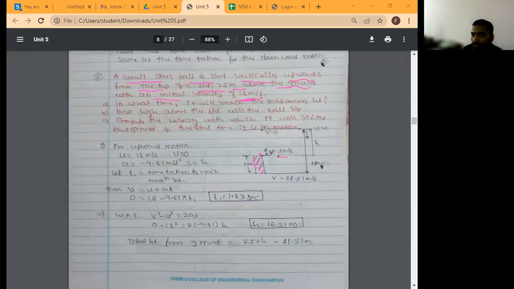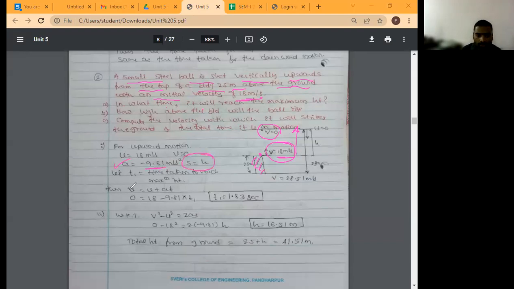What initial velocity is given? 18 meters per second. Then at what time will it reach the maximum height? The ball reaches the maximum height, and at that point the initial velocity is 18 and the final velocity is 0. So it reaches the maximum height when its final velocity is equal to 0. Then what is the acceleration? Minus 9.8.